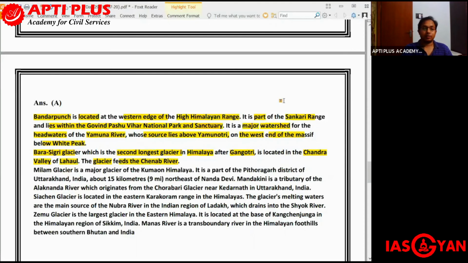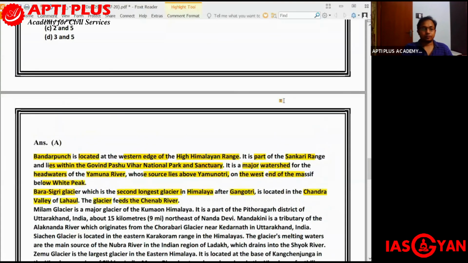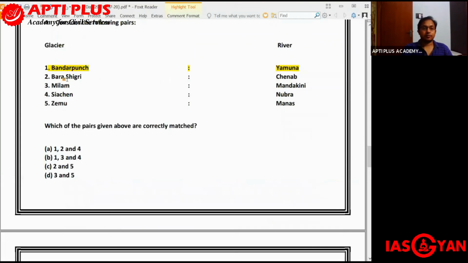So you remember, Bara Sikri Glacier is the second longest glacier in the Himalayas after Gangotri, located in the Chandra Valley of Lahaul, and it feeds the Chenab River. So the second entry, Bara Sikri Glacier, has been mapped to Chenab. Is that correct? Yes, that is also correct.